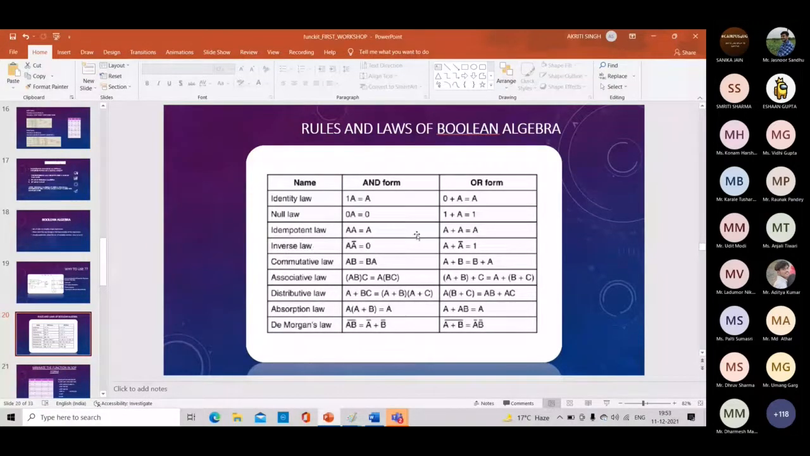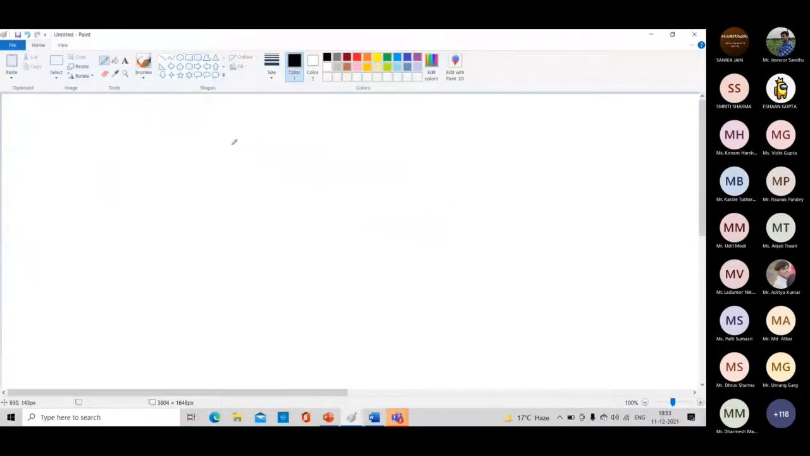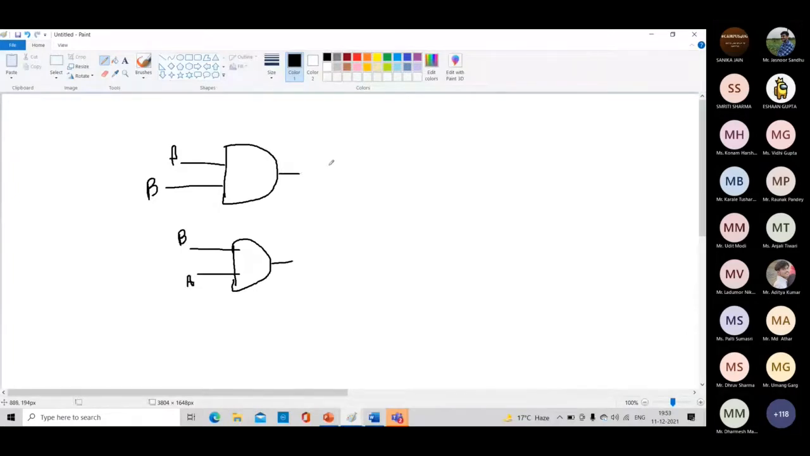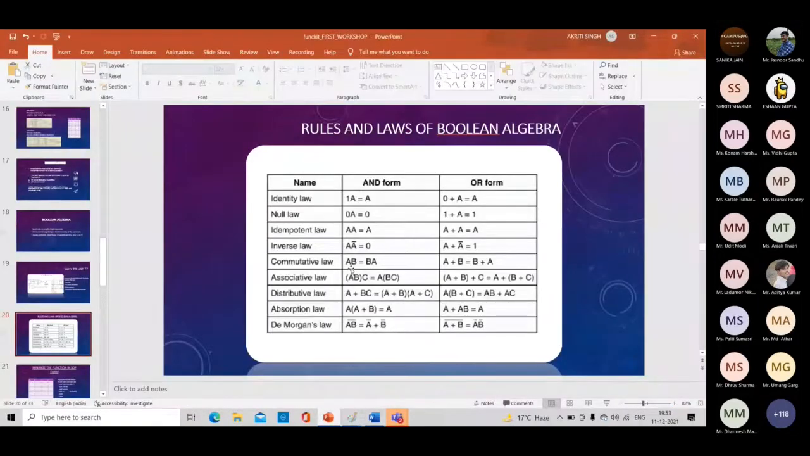Commutative law states one thing. Look, if you have an AND gate, and you have written A as the first input and B as the second input, and in the second case you use B as the first input and A as the second input, in both cases the answer will be the same. Either it is A dot B or B dot A. Both are equal. That is stated by the commutative law, and the same holds for the OR form.